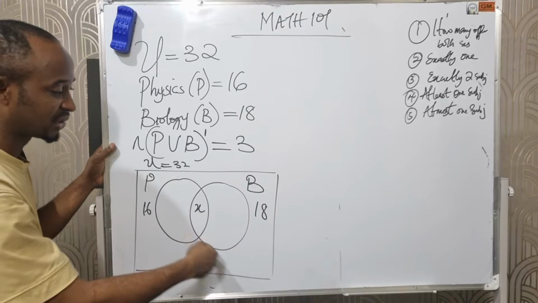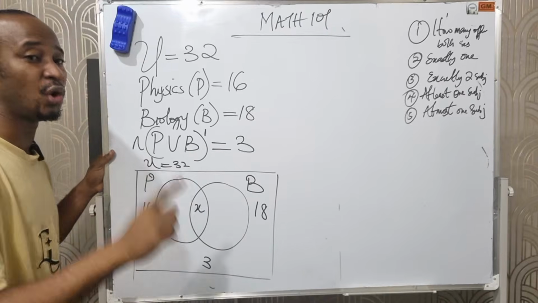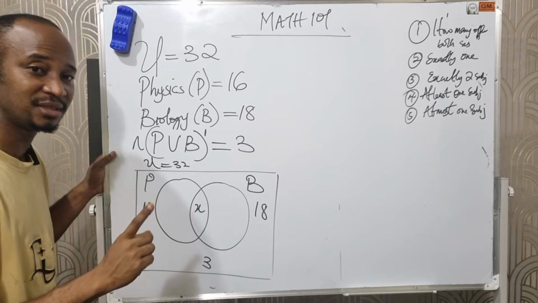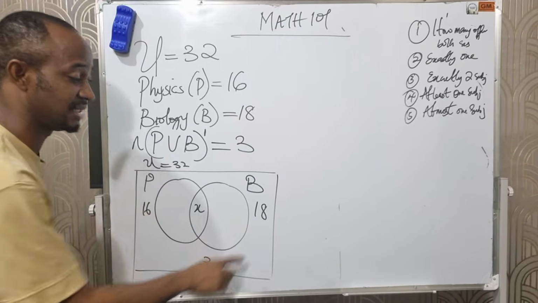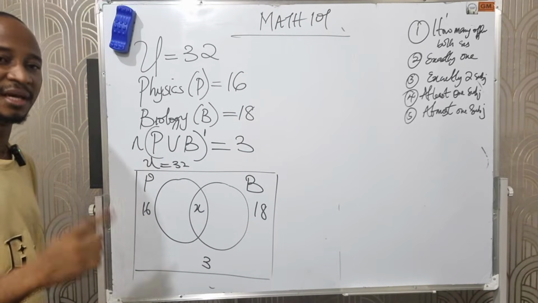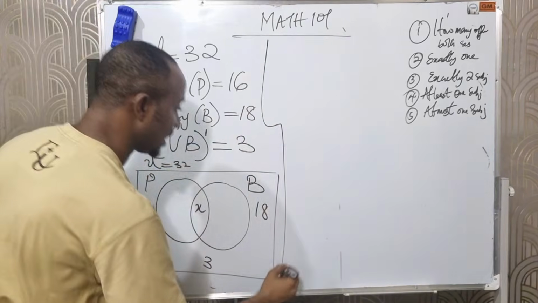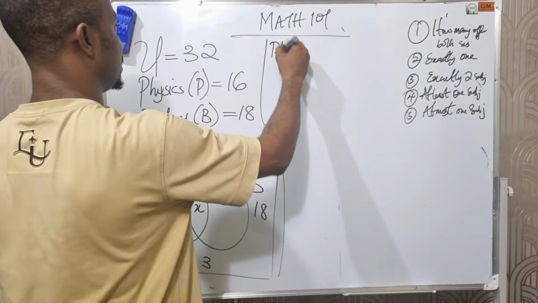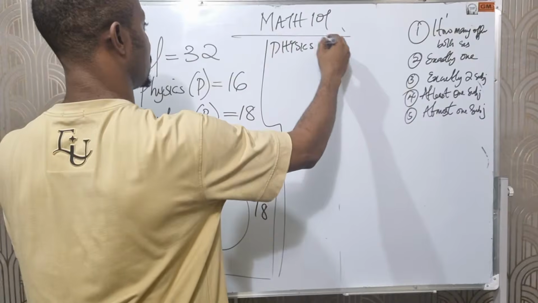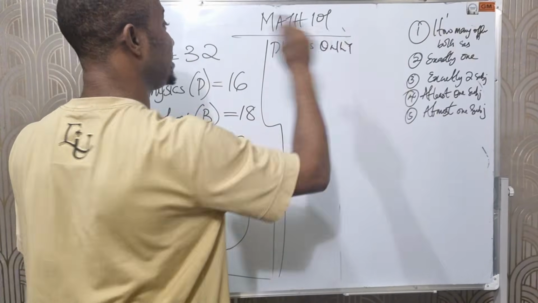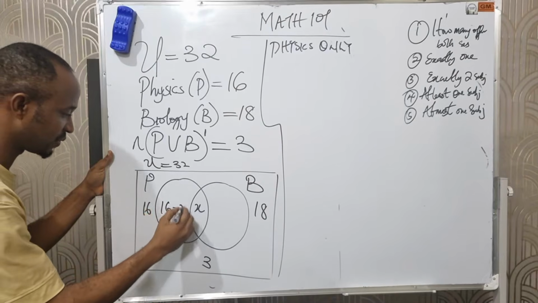The fact that we are told that 18 offers biology does not mean that only 18 offers biology. It also means that there are some persons among these 18 that also offer physics. Now what we do is to find what we call physics only and biology only. Physics only means those that offer only physics, which will be 16 minus X.